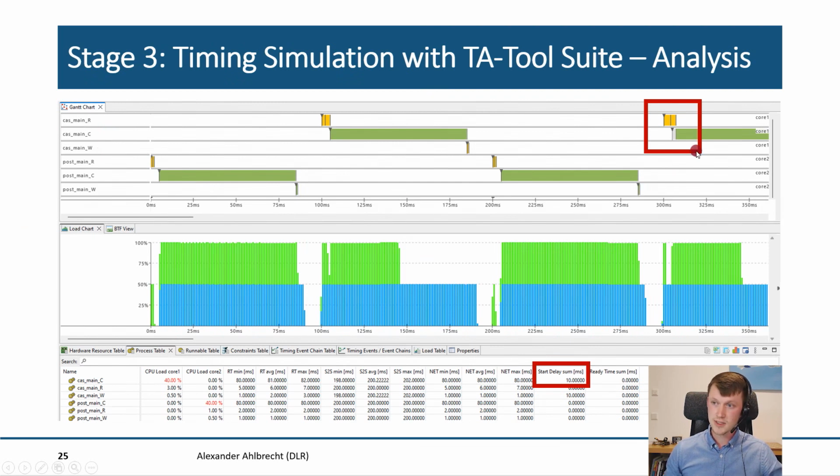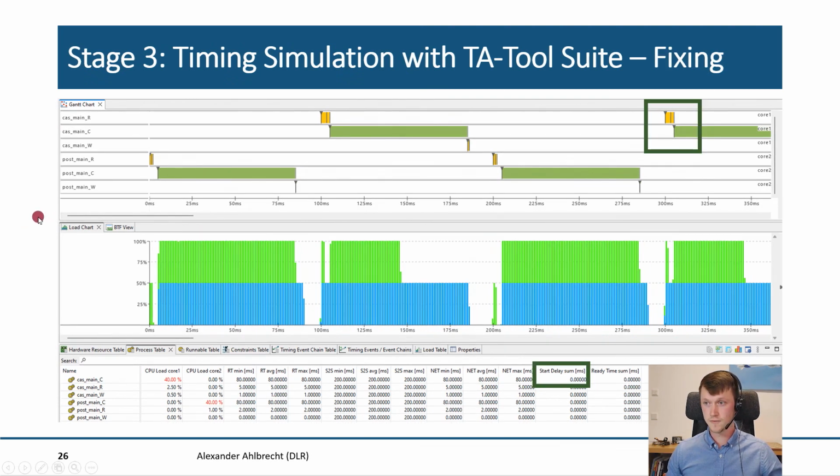And what we can see here is that we have actually a start delay, which is highlighted in gray here, for the execution of the collision avoidance functionality. And this is something that we want to prevent because we want to have a time-triggered schedule without preemptions. And therefore, we are able to identify these issues quickly with our timing validations using the TA2 suite.